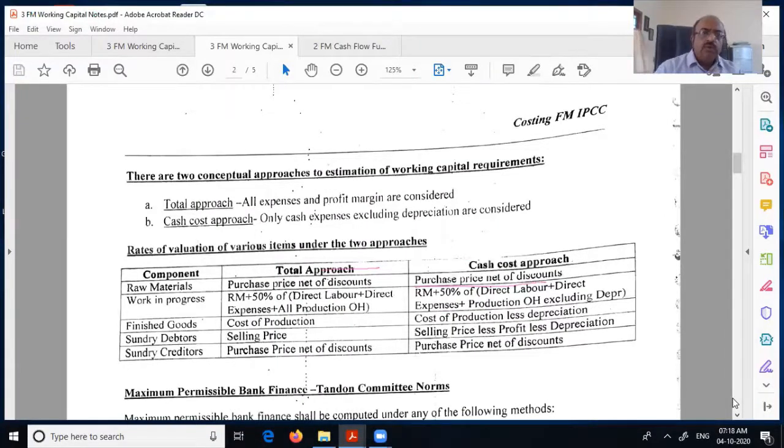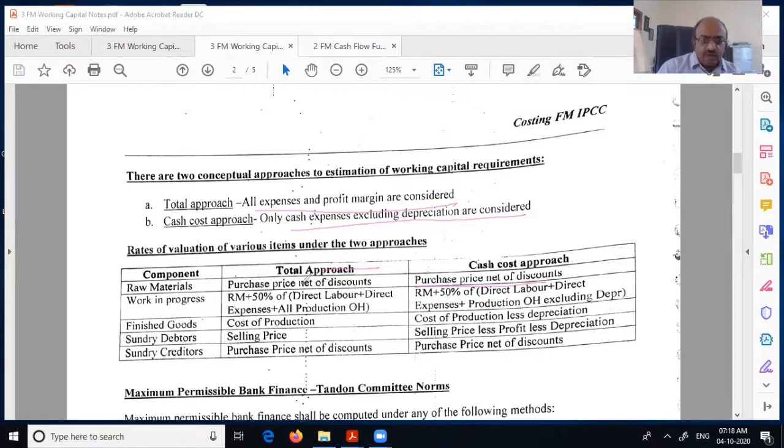Now, there are two conceptual approaches to the working capital cycle. One is the total approach: all expenses and profit margins are considered. The other is the cash cost approach: only cash expenses excluding depreciation are considered. So how do you do it? Here is the valuation of various items under the two approaches.